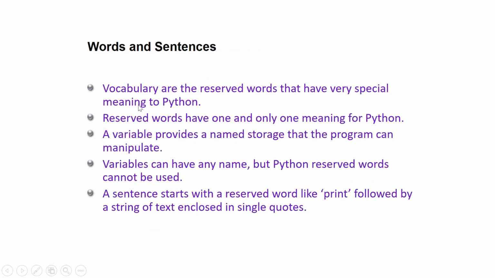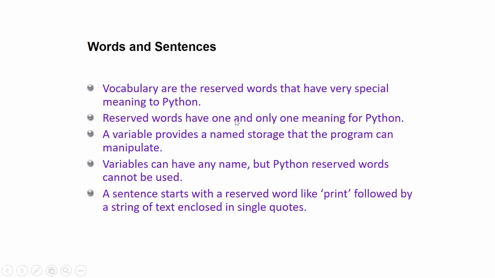Words and sentences. Vocabulary are the reserved words that have very special meaning to Python. Reserved words have only one meaning for Python. Reserved means fixed, predefined. For any programming language, a reserved word is predefined. We can only use it.